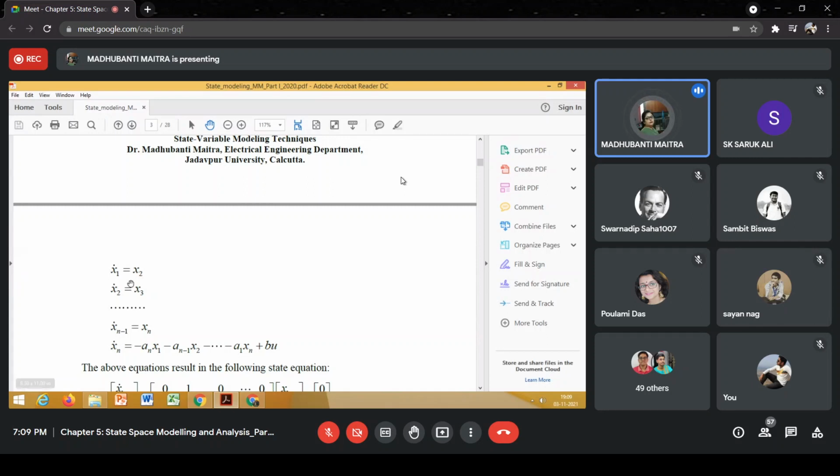So if we consider these equations up to this, we are getting n minus 1 first order differential equations. Clear?